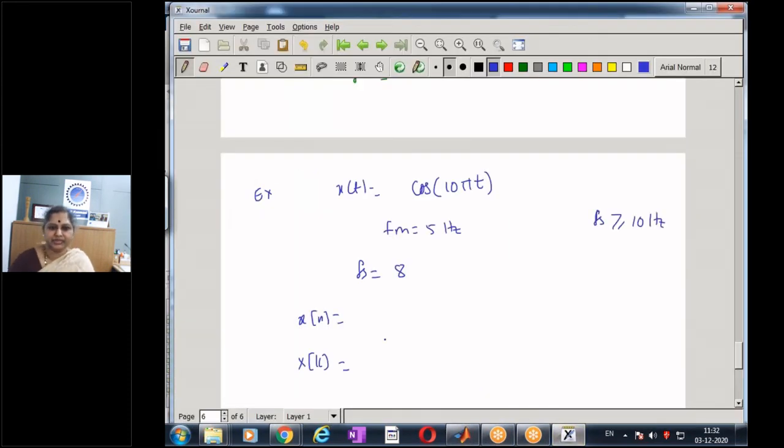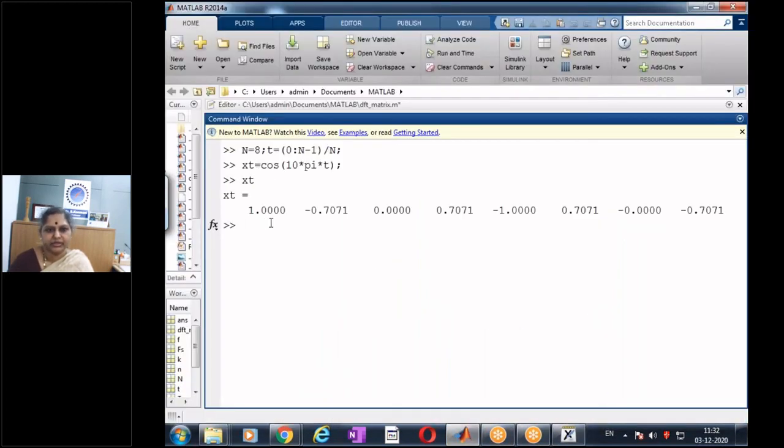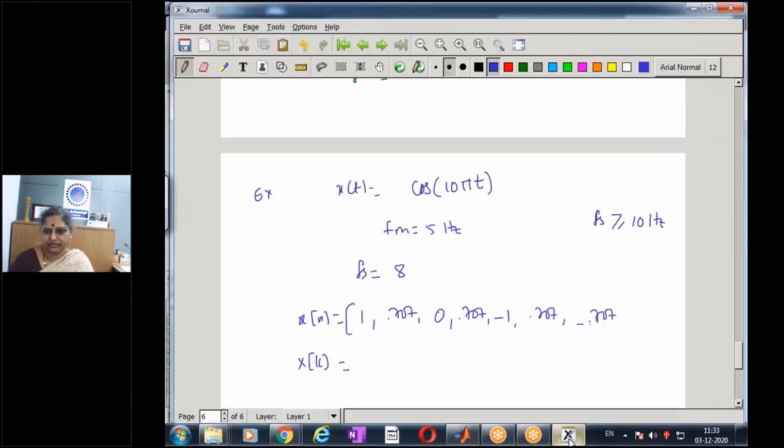So when I take the samples of the signal, I am getting the values as 1, 0.707, 0, minus 0.707, minus 1, minus 0.707, 0. I think I missed a number. And there's a 0 here. And this is what I'm getting. I am sampling the signal cos 10 pi t and I get some samples.